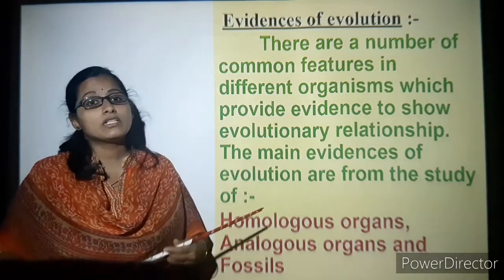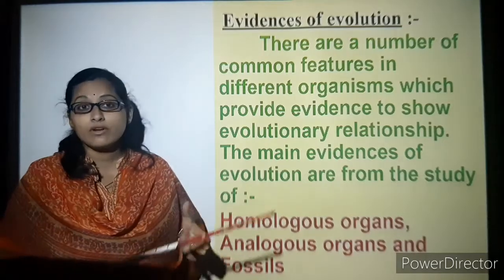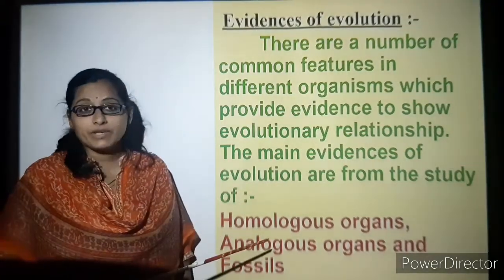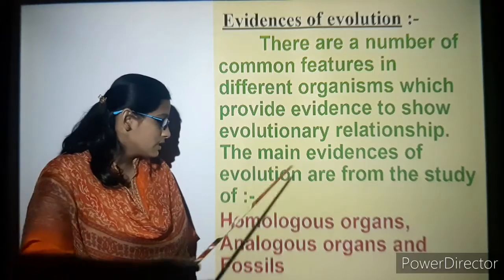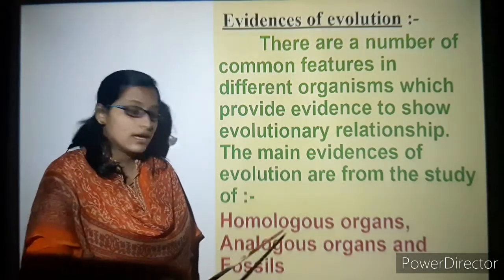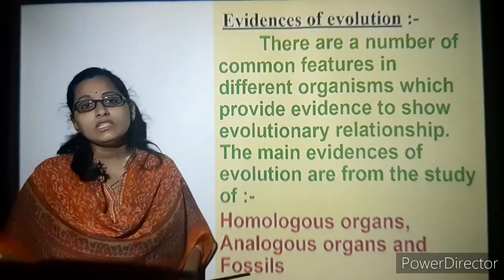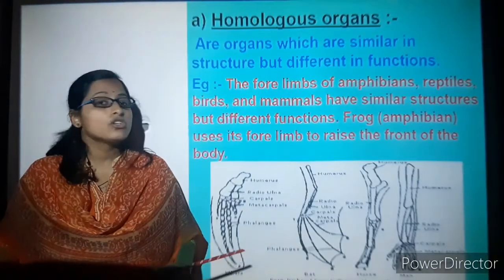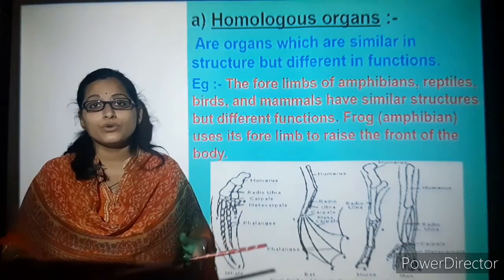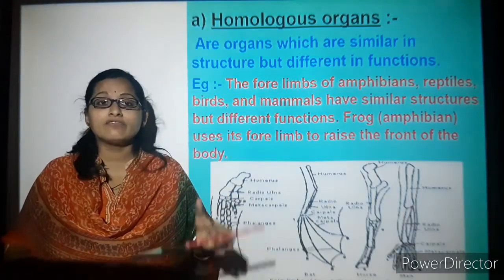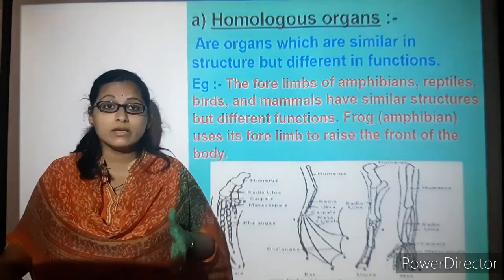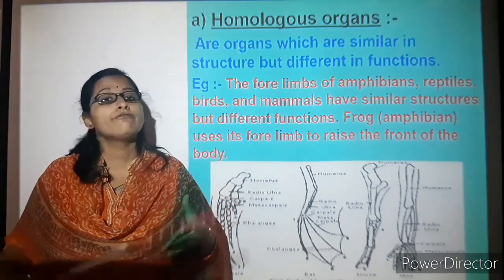On what basis are you going to understand the evidences of evolution? It is based on the study of homologous organs, analogous organs, and fossils. So what do you understand by homologous organs? Homologous organs are those where the organisms have similar structural characteristics. The structure will be the same, but their functions differ.